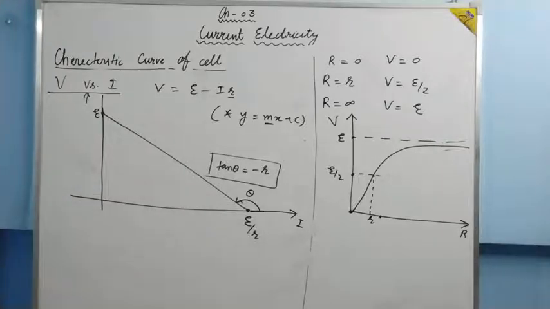Okay? So these three graphs are very important. You need to understand these three graphs. Basically, these three graphs are called characteristics of a cell. Okay? Now, cell has been done.